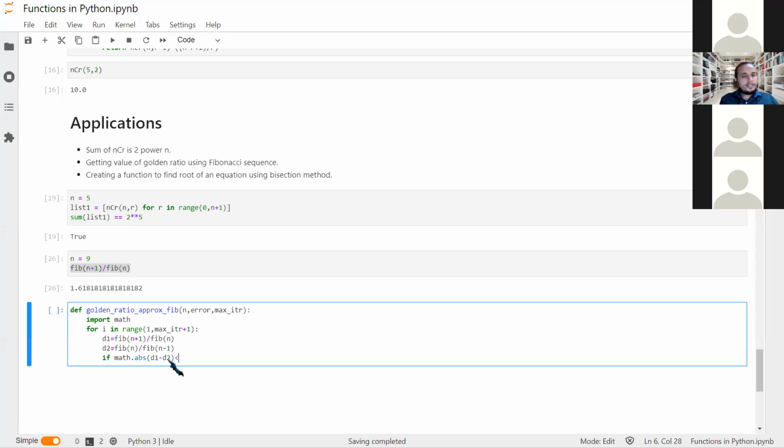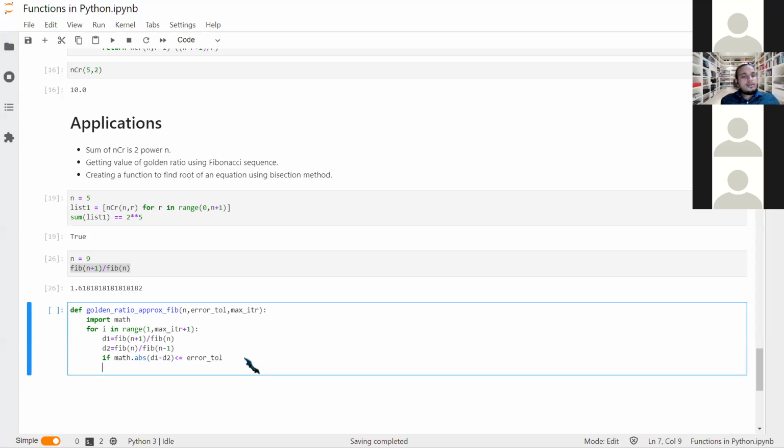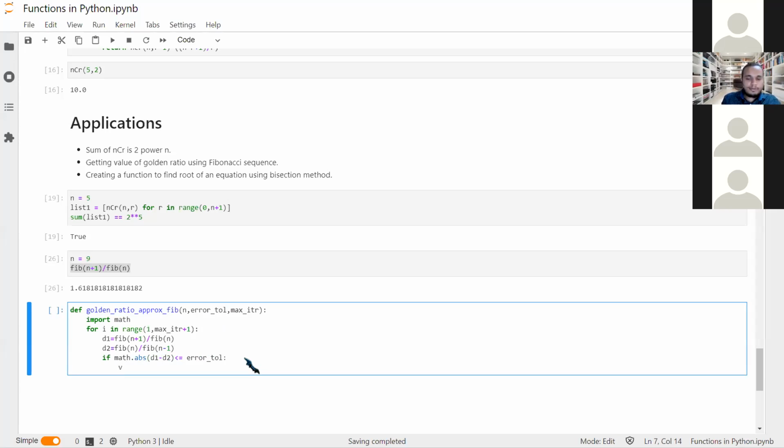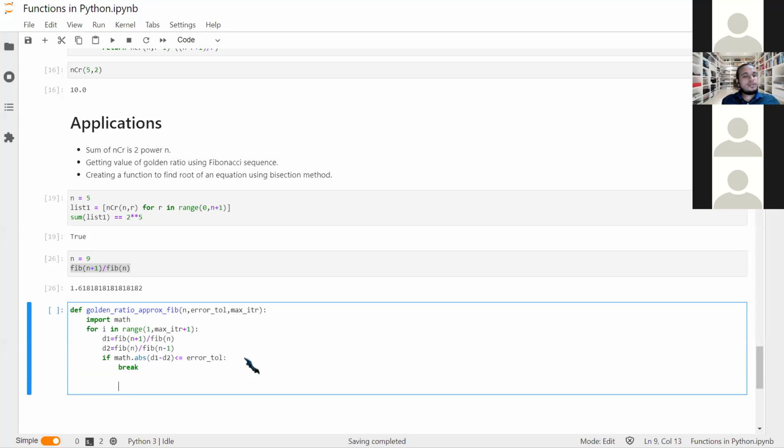If this absolute value is less than or equal to the error tolerance, to be precise, if this is true, then we just break it. Break must be introduced in loops.